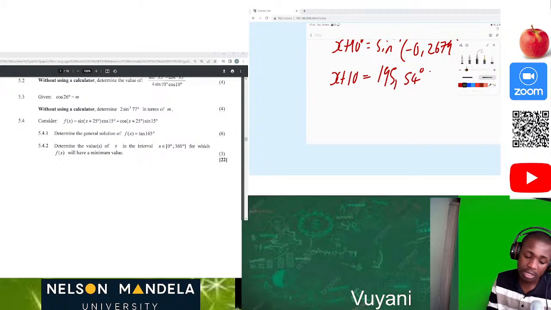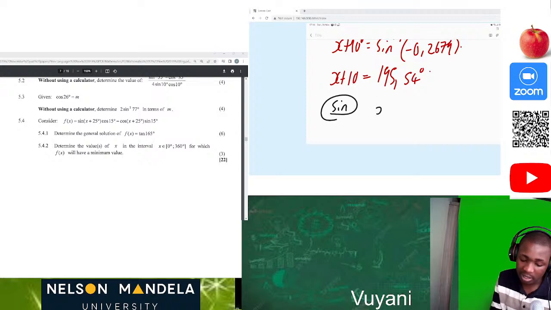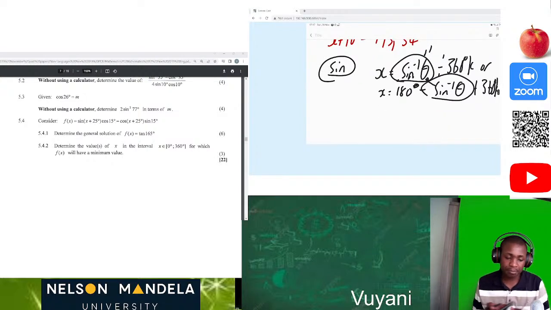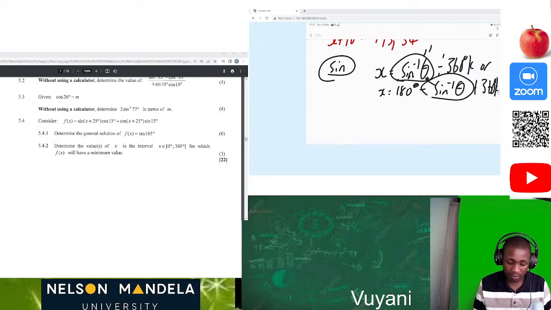For sine, it's always, let's just say, x is equal to sine inverse of theta plus 360 degrees of k, or x will be equal to 180 degrees minus the calculated angle, plus 360 degrees of k.